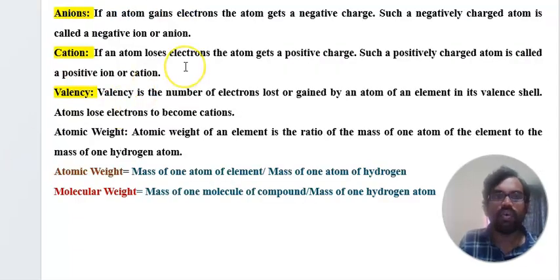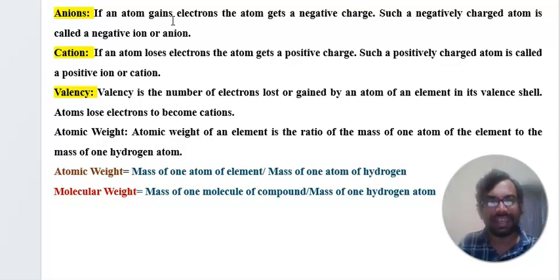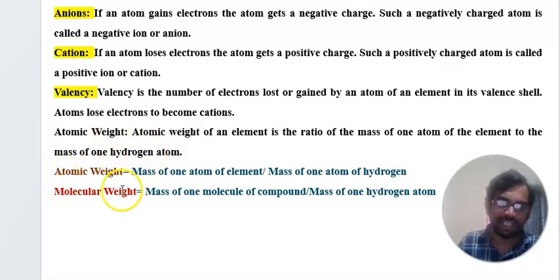Now you can see here what are ions, what are cations, what is valency, and what are atomic weight and molecular weight. What are ions? If an atom gains an electron, the atom gets a negative charge. Such negatively charged atoms are called ions or negative ions. Another one is what are cations? Simply the opposite, with positive charge. What is valency? Valency is the number of electrons lost or gained by the atom of an element in its valence shell. What is atomic weight? The formulas are given here.